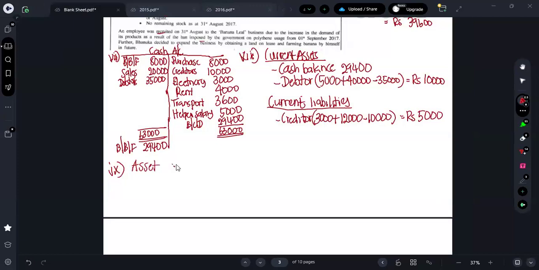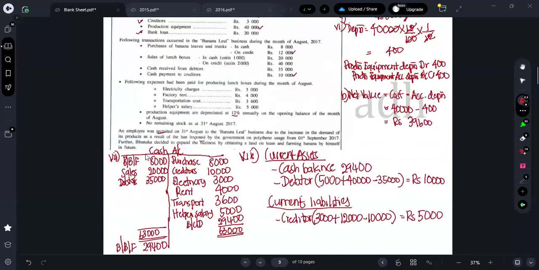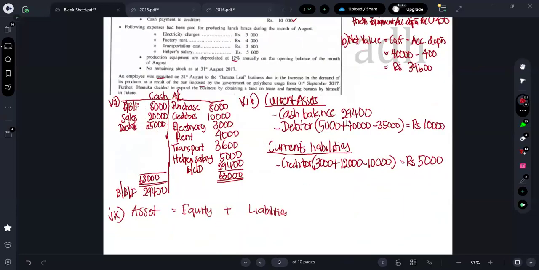So the same accounting equation I can put: assets is equal to equity plus liabilities. So you all can show it one by one, right? What's the closing cash balance we had here? Closing cash balance we have how much?